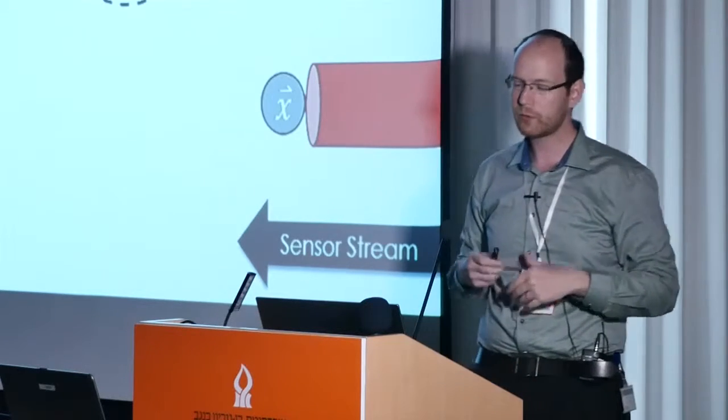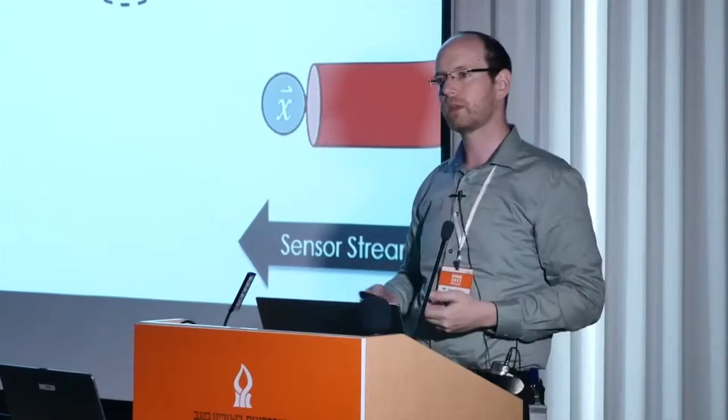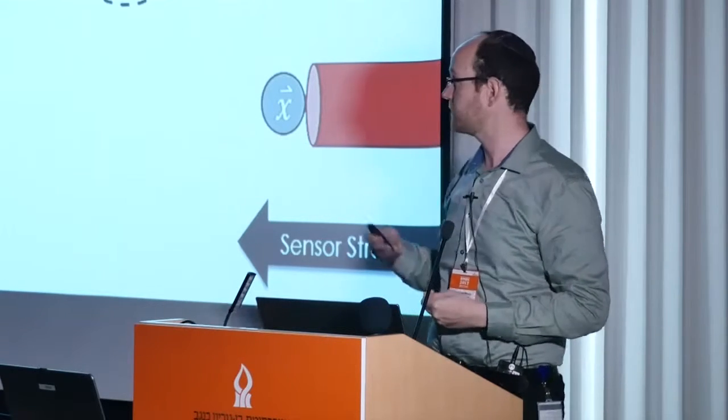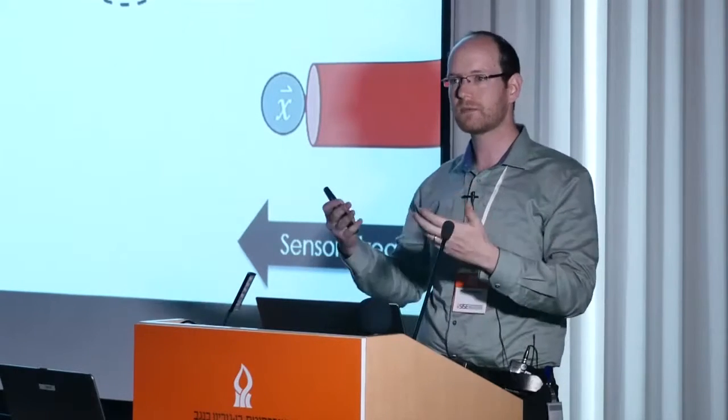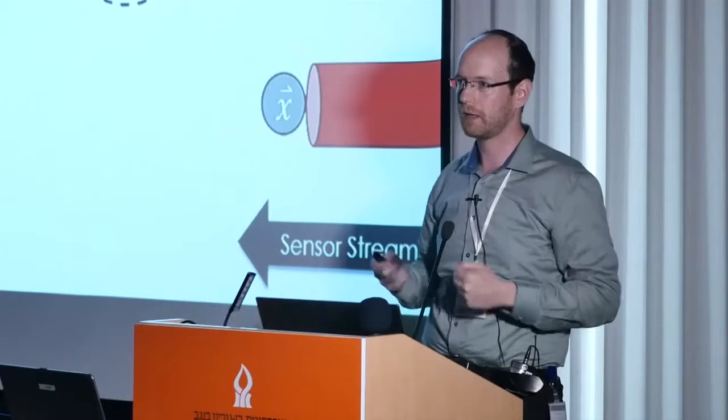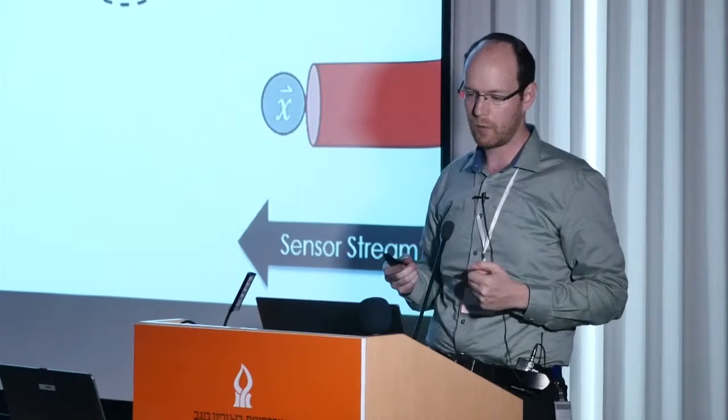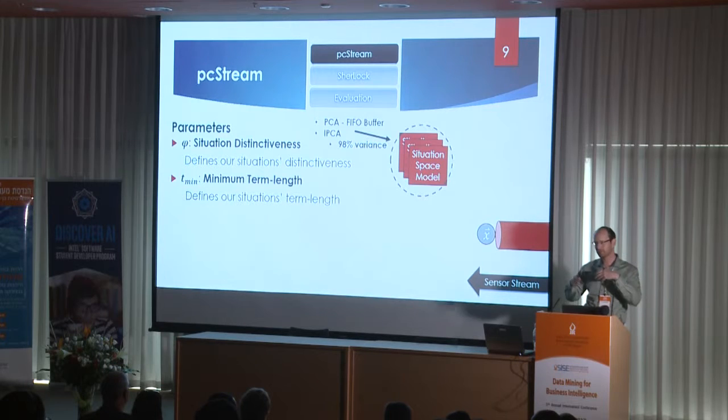As for the parameters, we have two, reflecting the two observations we had on situation spaces. The first is how distinctive you want the situations that you're going to be mining to be, and the second is the minimum term length. Let me give you another motivation for weighing by term length. Let's say we're looking again at the accelerometer. When somebody is walking from his house to the bus, a very long term length would capture the entire journey that happens every morning, and a shorter term length would maybe capture when he goes down the steps, when he goes around the corner, and so on.